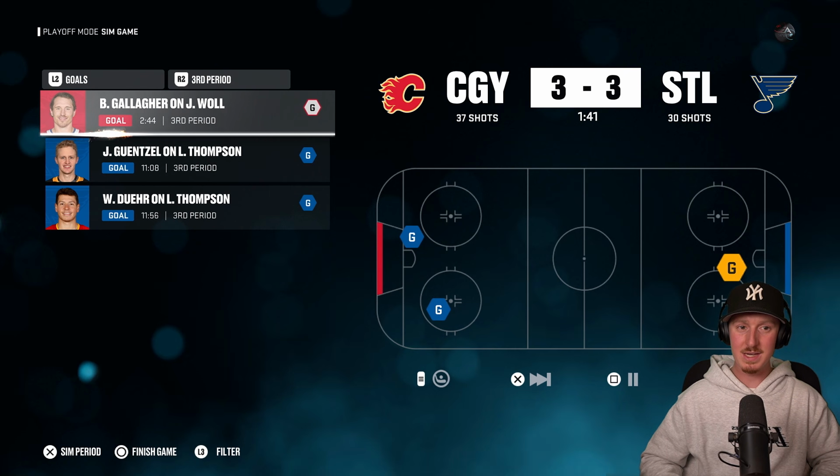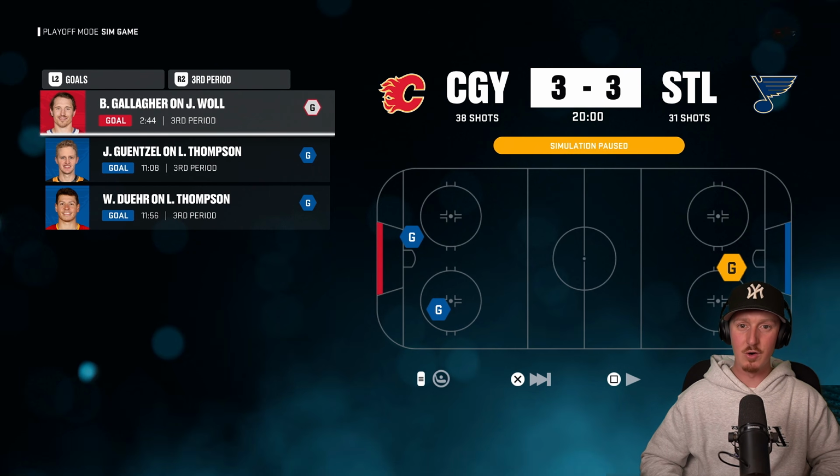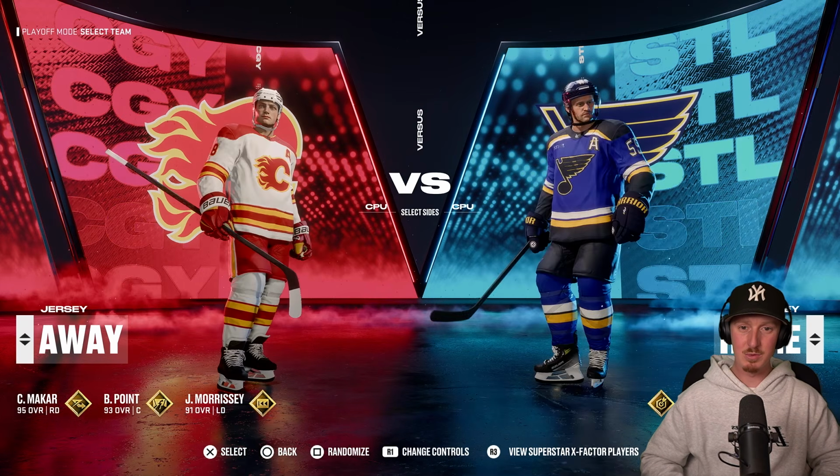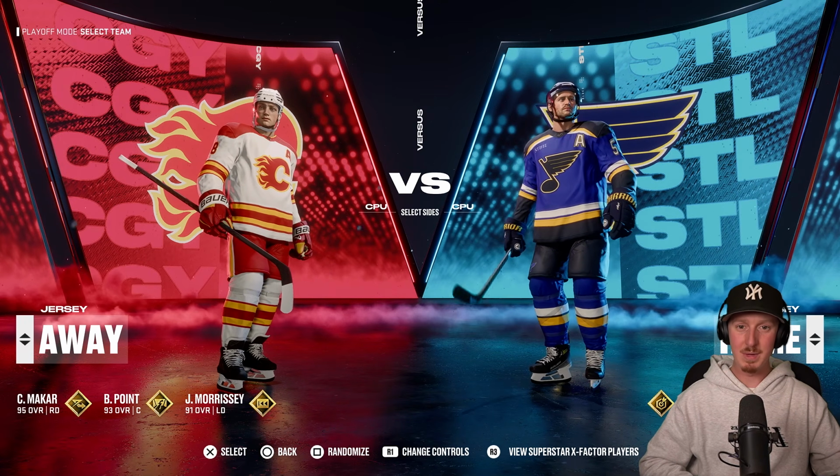Brendan Gallagher, a big time goal right there. We got ourselves overtime in this one. If the Calgary Flames can score, they're going to be taking this one. The Blues will be eliminated, and Calgary will be the best hometown team.